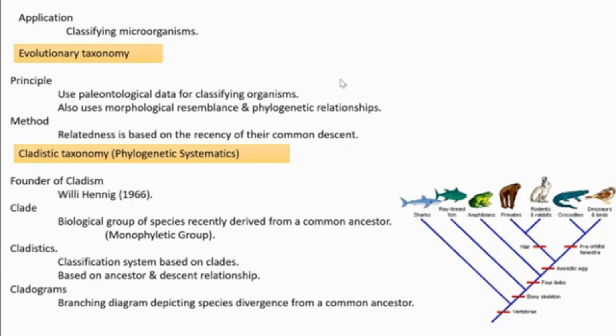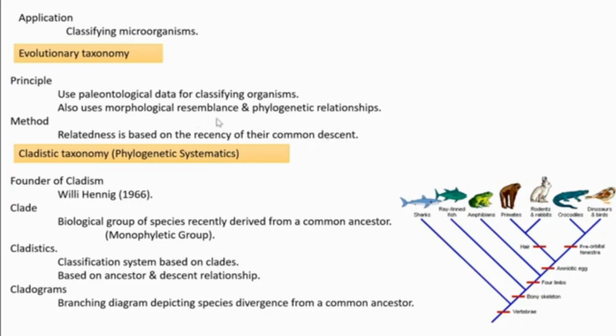Here they use paleontological fossil-related data for classifying organisms, and along with that they use morphological resemblance, how morphologically similar two species are, and also phylogeny. Phylogeny means how each organism is related to its ancestor. They consider relatedness based on how recently it differs from its common ancestor.